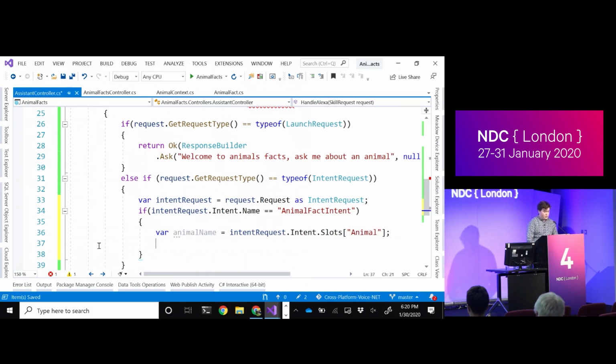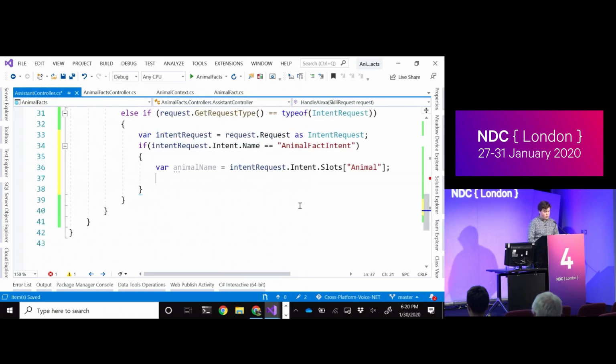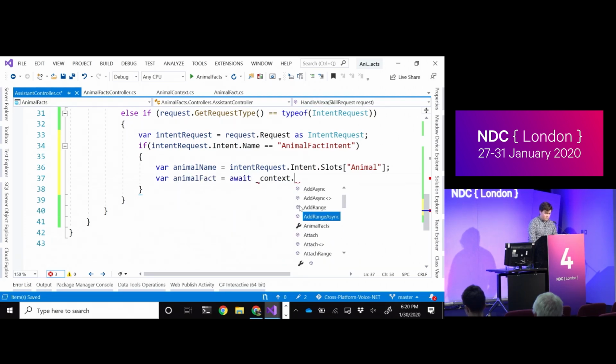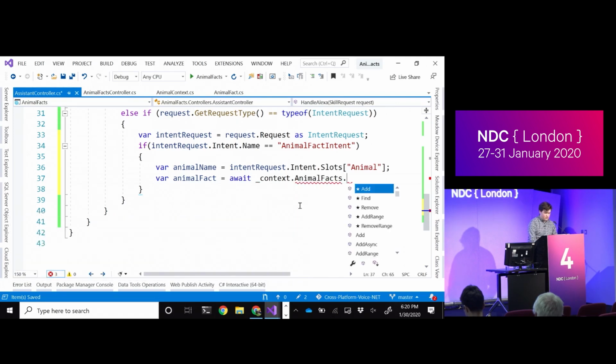So now we have the animal name because we know the structure of our request and that you have to have an animal when you're using the animal fact intent. We don't really have to do any null checks here, although I probably should. But now that we have the animal name, we can do a very basic lookup against our DB context. So I'm going to say animalFact equals await context.AnimalFacts, and I'll just sloppily use FirstOrDefaultAsync.